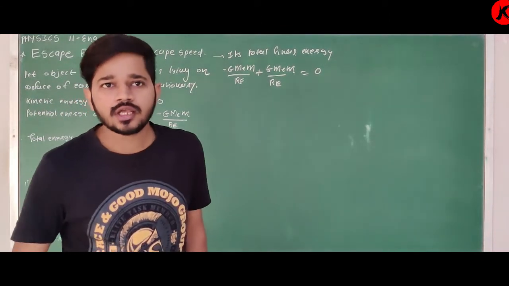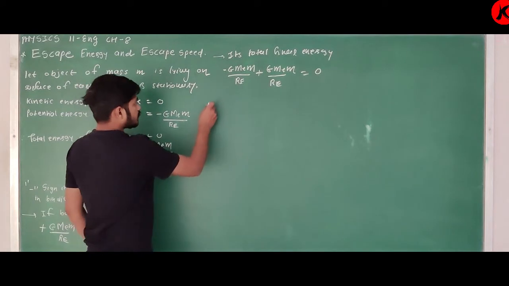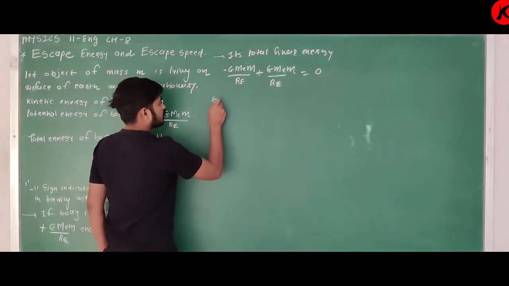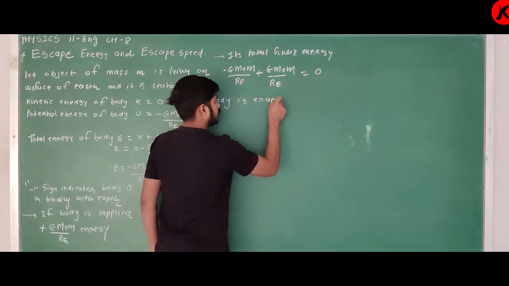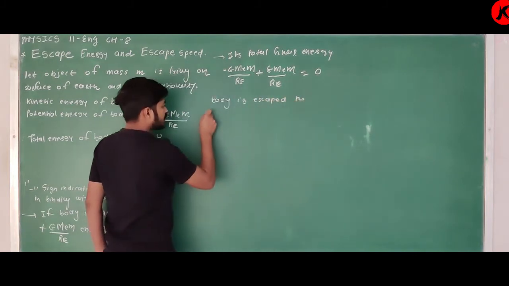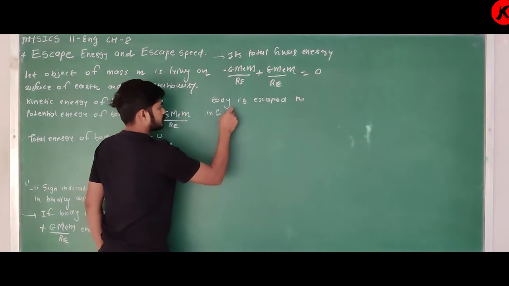It means what? It means the object or body has escaped to infinite distance.